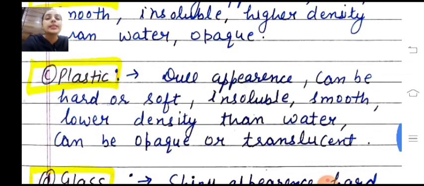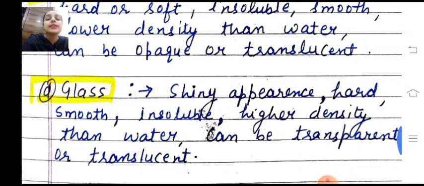So the third thing is plastic. Plastic has a very dull appearance, and it can be hard or soft. It is insoluble, smooth, and it has a lower density than water. It can be opaque or translucent in nature. And next is glass. Glass has a very shiny appearance, चमकदार होता है, ठीक है, and it can be hard and smooth. It is insoluble in water because it does not mix with the water. It has higher density than water and it can be transparent or translucent.